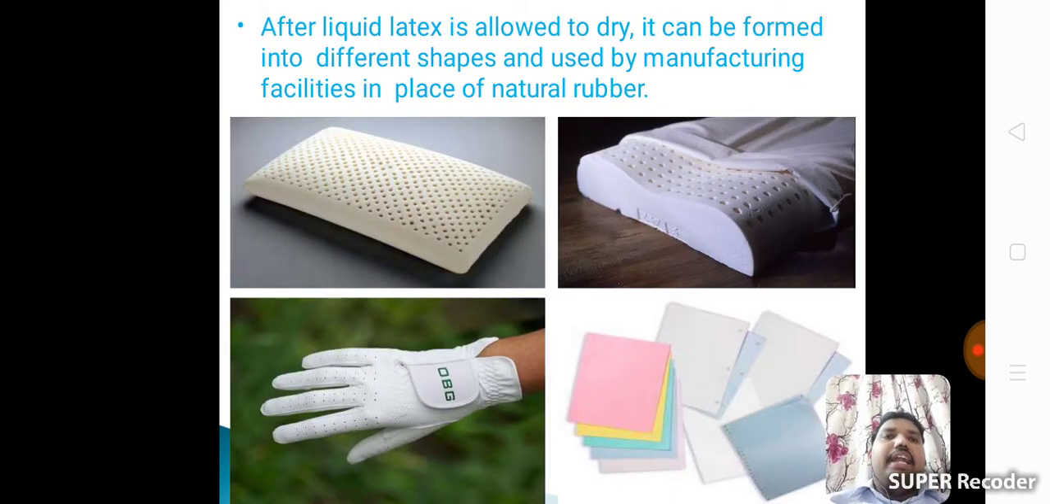After the liquid latex is allowed to dry, it can be formed into different shapes and used by manufacturing facilities in place of natural rubber. These are the rubber materials: rubber papers, rubber gloves.